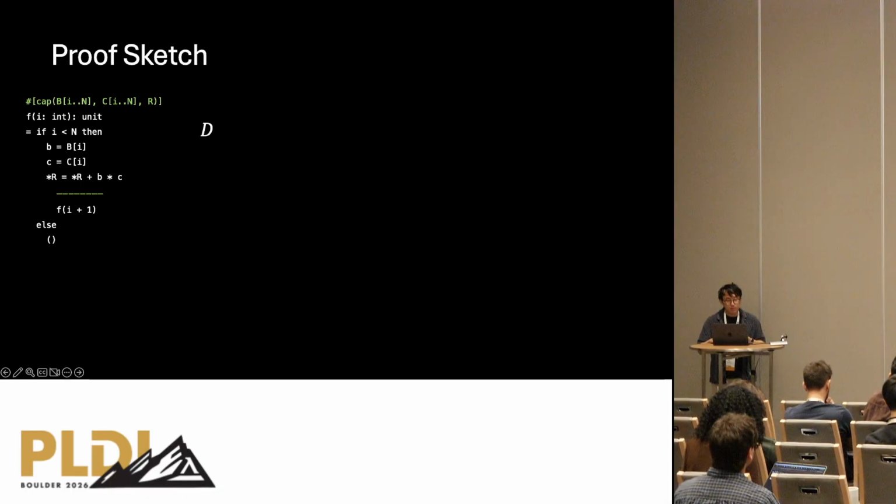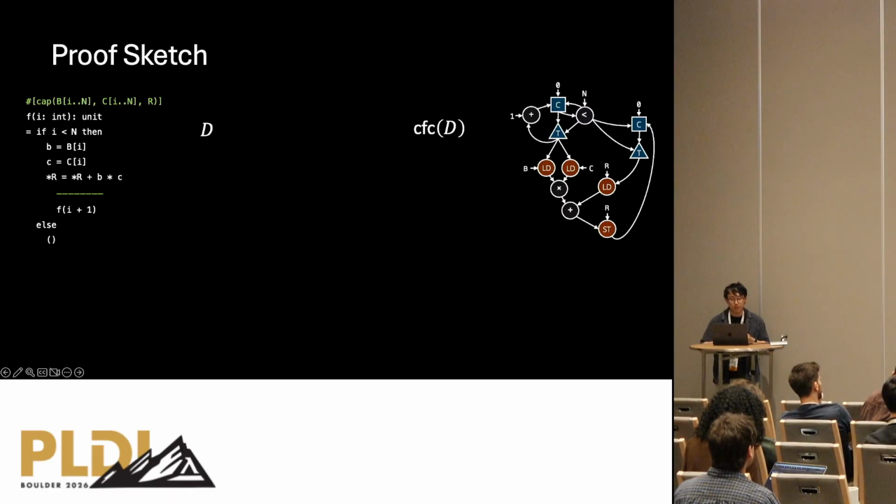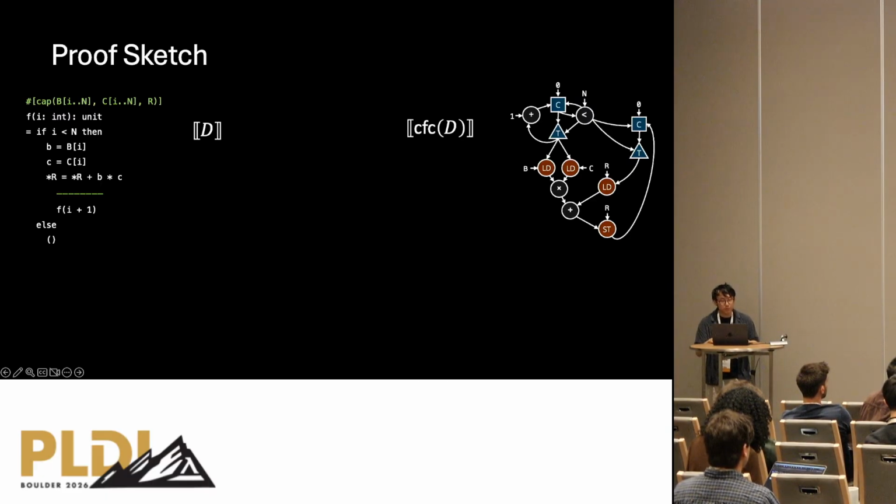So I talked about two main pieces of our dataflow compiler. Now, how do they fit together to formally guarantee the correctness of dataflow compilation? With the same example, let's call the input imperative program D, and on the right we have the compiled dataflow graph after control flow conversion. If we take their semantics, we've mechanized the theorem that the source program is simulated by the compiled dataflow circuit. That is, the dataflow graph has at least one behavior trace that is equivalent to the source program D.